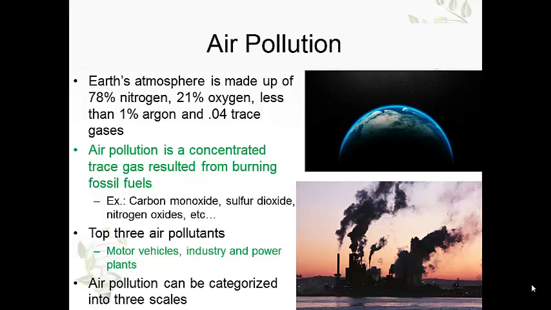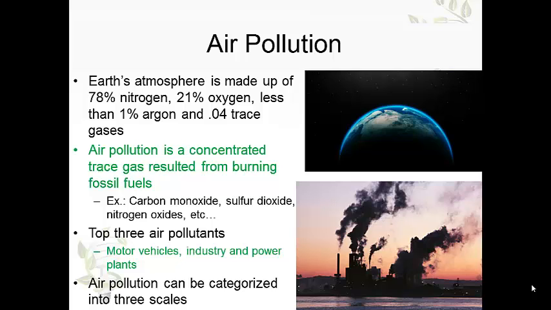All right, it's made up of 78% nitrogen, 21% oxygen, and less than 1% argon, and something called trace gases, right? 0.04 there. So what are trace gases? Well, air pollution is a type of concentrated trace gas, which is the result of burning fossil fuels. Some examples are carbon monoxide, sulfur dioxide, nitrogen oxides, and so on and so forth here.